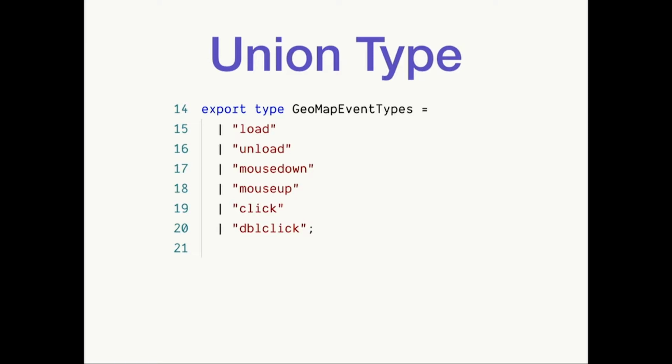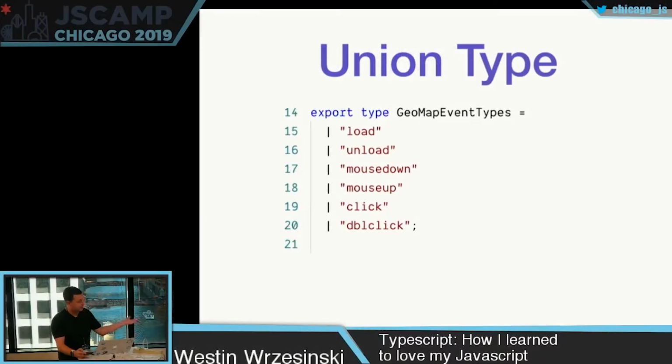It can be load or unload or mouse down or mouse up or click or double click and probably a million others. But I can see what values are available. So the union type specifies with these pipes and sigils that it could be this. I like to think of it like "or" sometimes, which is a simplification, but it could be load or unload or mouse down. Like I said, it's a simplification, but when you see that, it looks a lot like an or in an if statement.